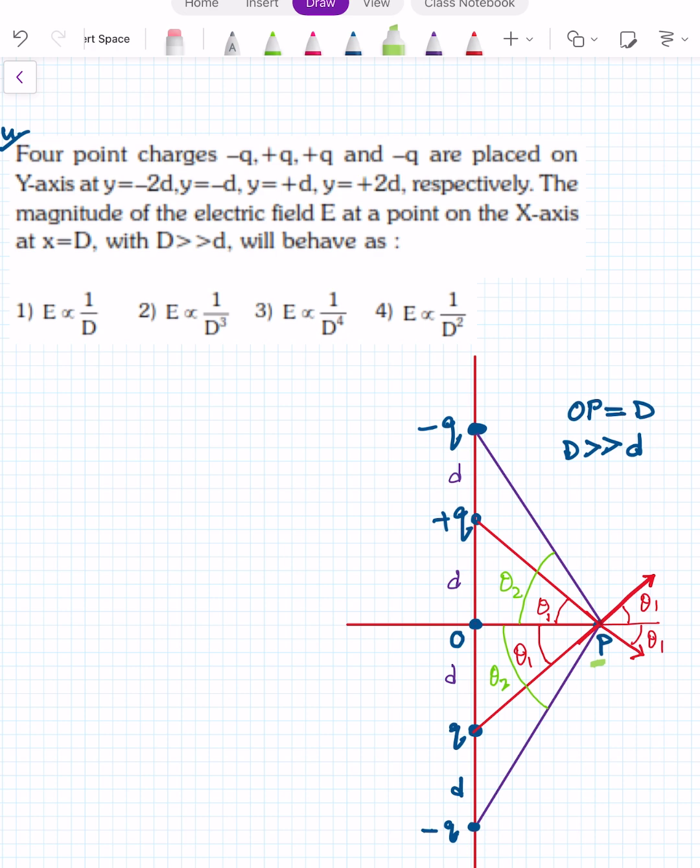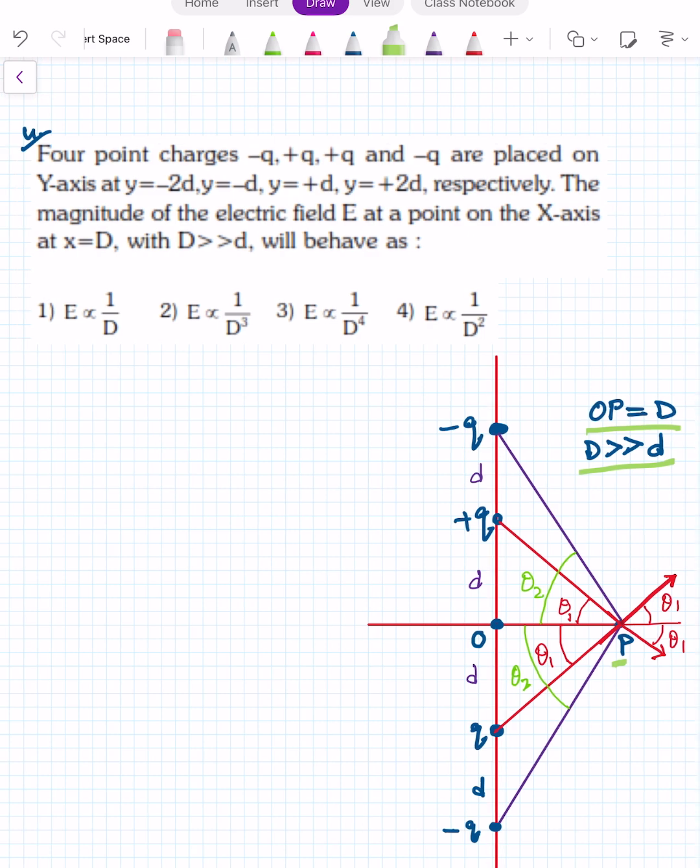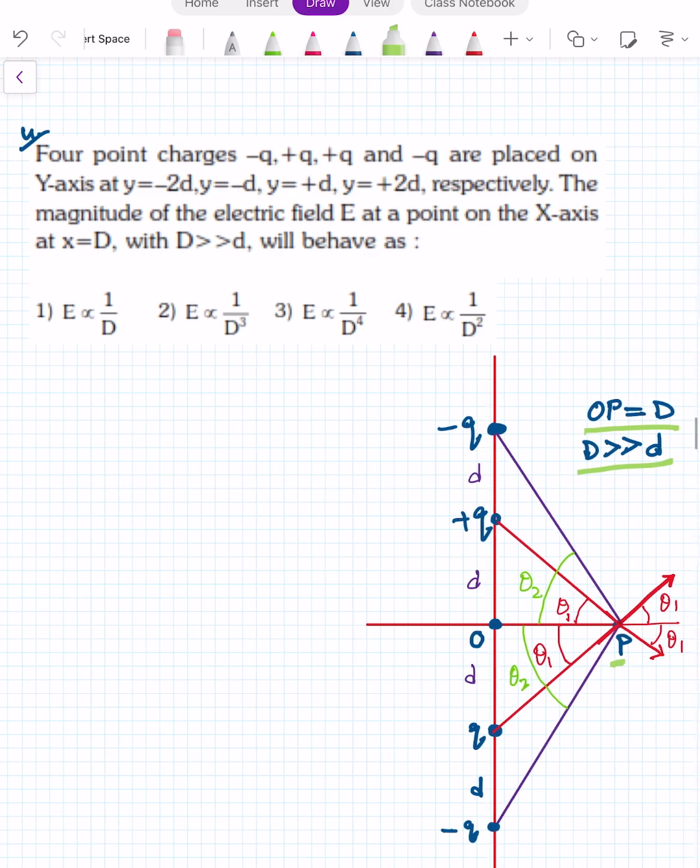Means OP is equal to D, given, and it is also mentioned that D is much greater than small d. And it is also mentioned that we don't have to find the entire expression of the electric field, but only how the electric field at point P varies with capital D. Means not the complete expression, but only the behavior with capital D.